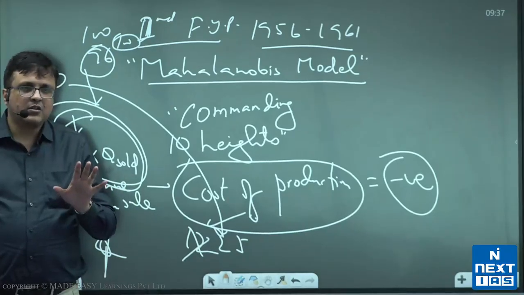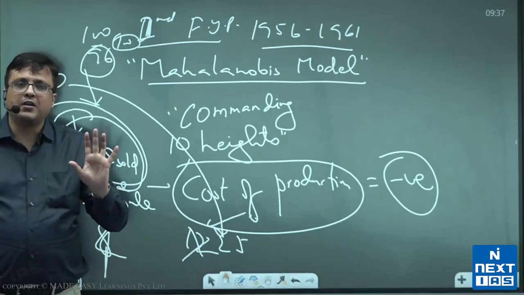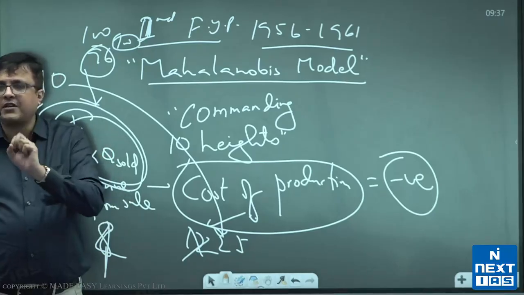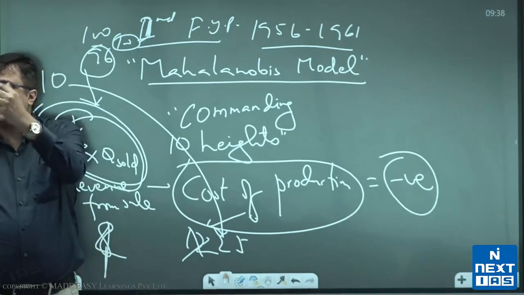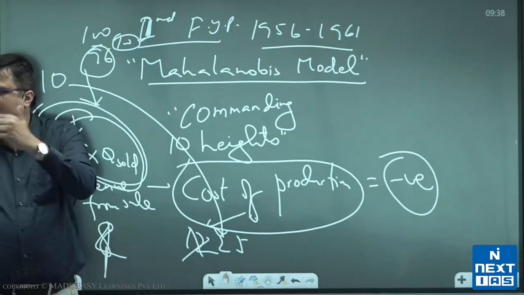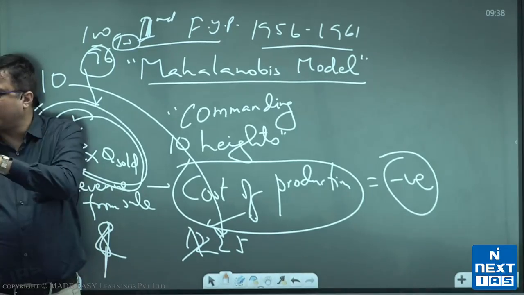Understand that also. You know, this used to happen a lot in those days. Like in 57-58, what did the Americans do? The World Bank loan that India was about to get, they delayed it by 4 months.